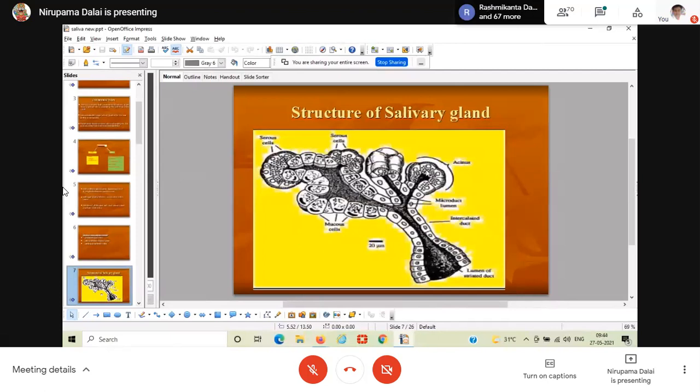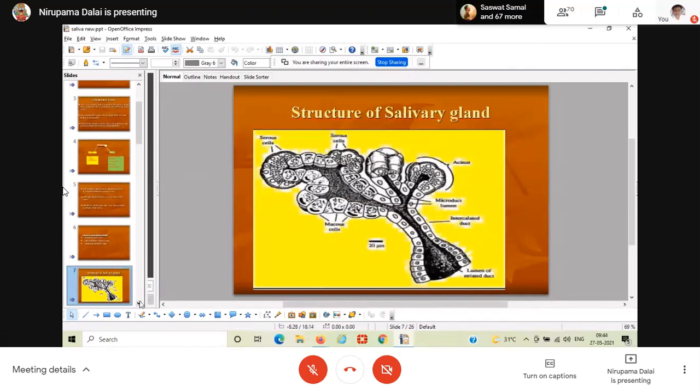So one is your acinous cells, and a number of acinous cells are arranged, and in the center there is the presence of the lumen part. The acinous cells are secreting the saliva, and the saliva passes into the lumen, and from the lumen it has to follow the path. Different generations of duct systems are there. Already discussed, four generations of ducts are present in the salivary glands.